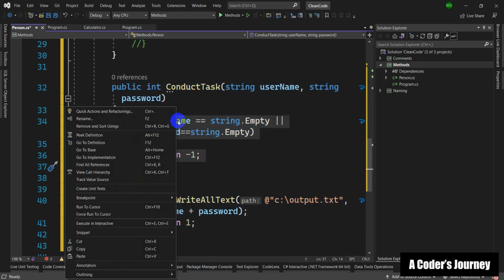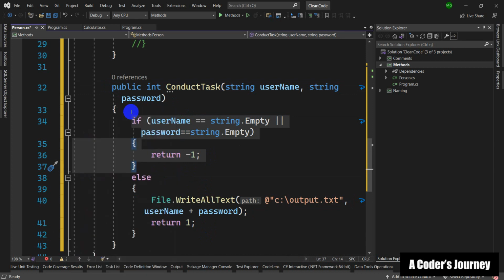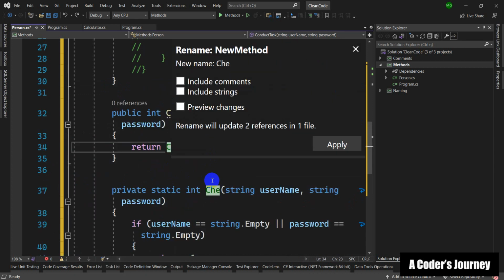So I'm going to say, you know what? I'm going to extract this. I'm going to say extract method, and I'm going to come up with a very good name, CheckUserValidity.